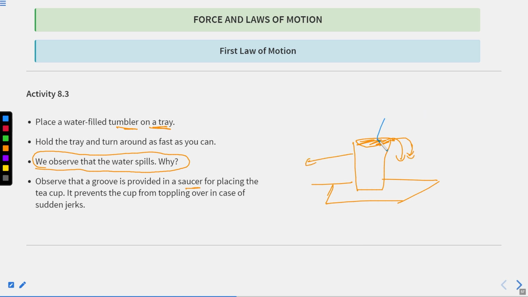This is because the water is in the state of rest and does not want its position to change. When you turn around very fast, you have applied force on the glass. So the glass is in motion, but the water is in rest position. So water will spill from the tumbler. That's why with tea you are provided a saucer so that you do not spill the tea everywhere.